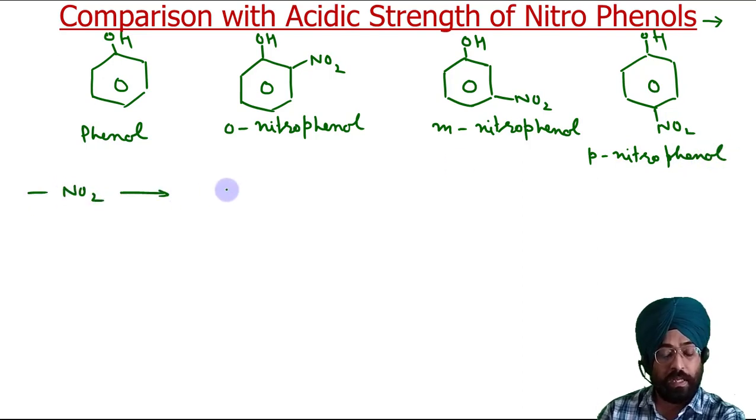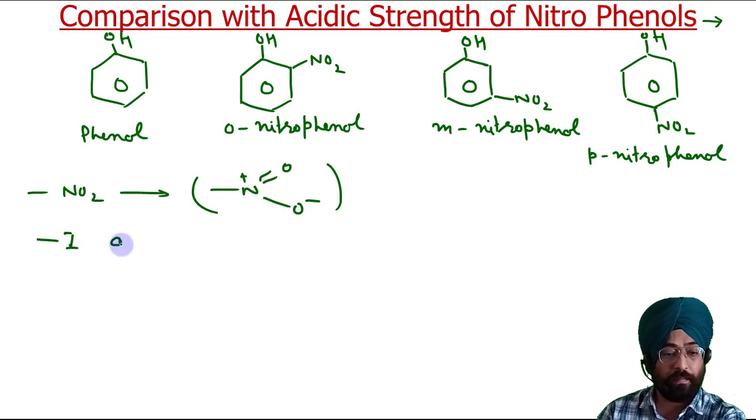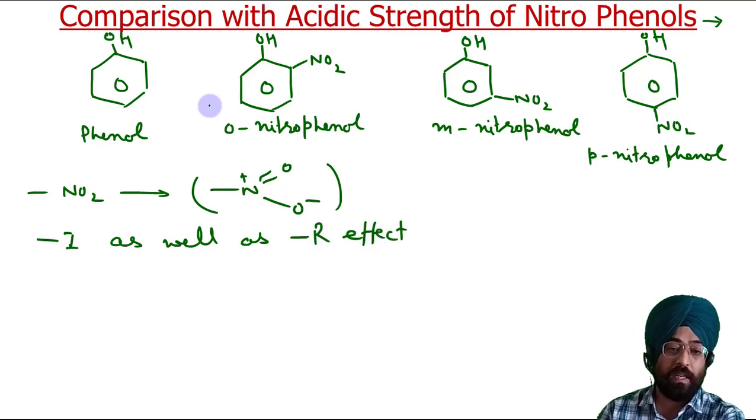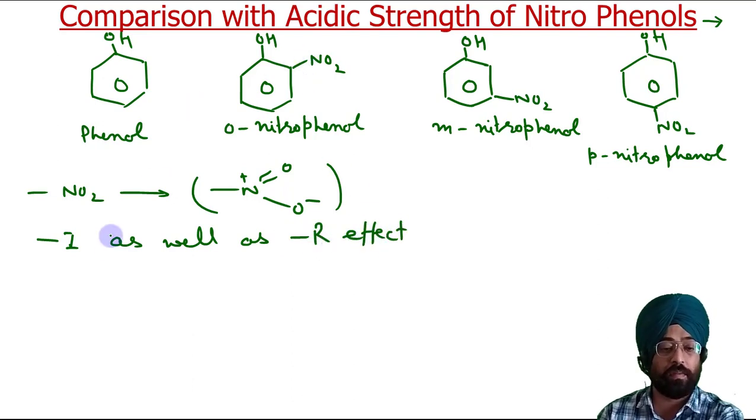Now as I have already told you, first of all we will see what this nitro group is. Nitro group has a structure like this, N positive double bond O, O negative. This is the structure of the nitro group. It has minus I as well as minus R effect. That means it withdraws electrons by both inductive as well as resonance effect. So here inductive and resonance effect are occurring in the same direction, so they are reinforcing each other.